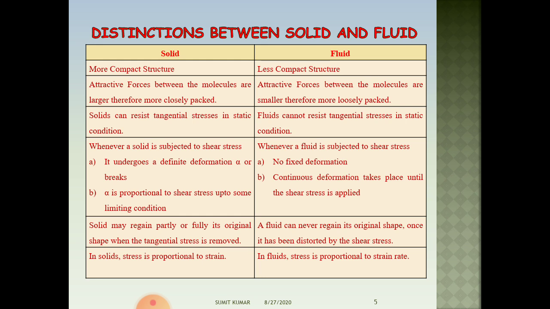When the external forces acting on the solid are removed, the solid has the property to regain its shape either partially or fully. But fluid can never regain its original shape by itself once it has been distorted by the shear stress.